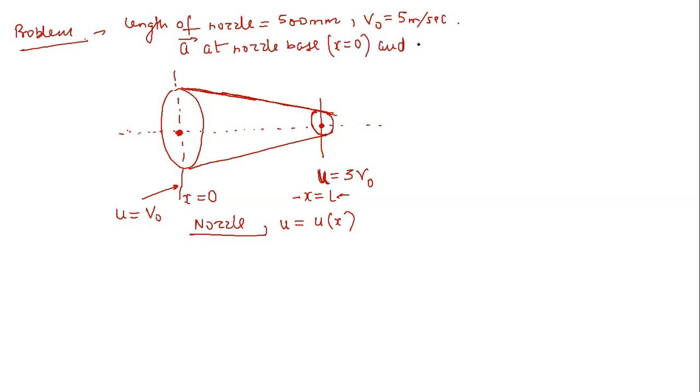For the nozzle tip, that means this particular location, I am assuming x as L, that is equal to the length of the nozzle. So we have to find out this acceleration vector, and these things are provided to us. Okay, fine. So everything is now given to us. So how to proceed for this problem?